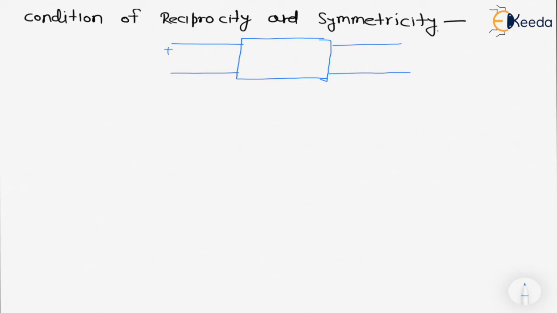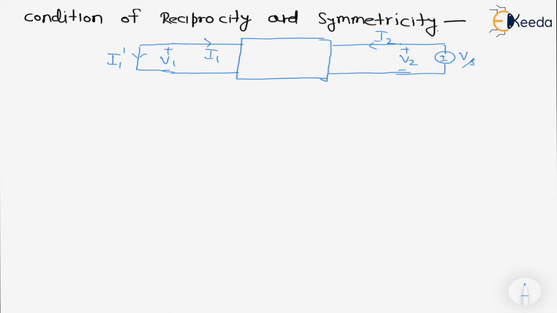This will be plus minus V1 and I1, and this will be plus minus V2 and I2. Now we are going to give excitation at port number 2, that is Vs, and we are taking the response at port number 1 by short circuiting this. So this will become I1 dash.